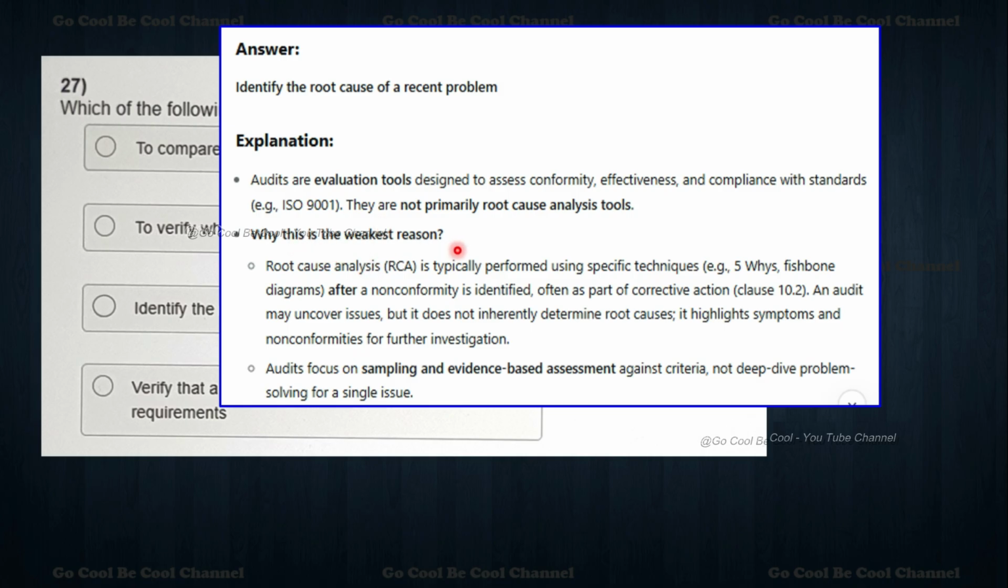So why is this the weakest reason? My dear friends, before getting to the corrective action, root cause analysis, RCA, is typically performed using specific techniques, either 5 whys or fishbone diagram. After a non-conformity is identified, often as a part of corrective actions, is class number 10.2. An audit may uncover issues, but it does not inherently determine root causes. It highlights symptoms and non-conformity for further investigation. Audits focus on sampling and evidence-based assessment against criteria, not deep-dive problem solving for single issues.